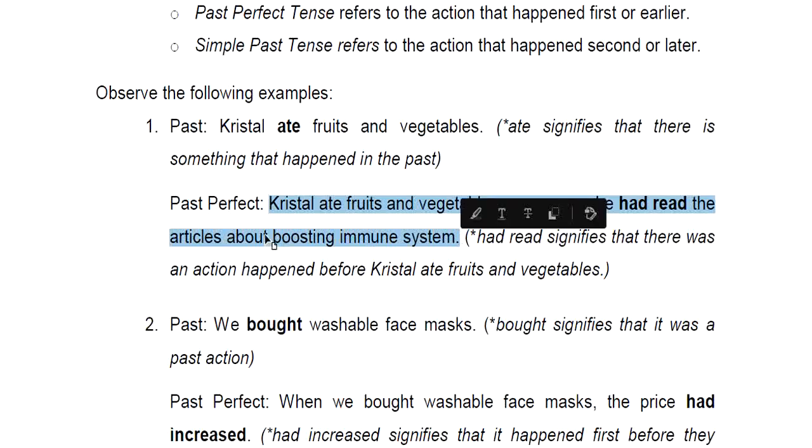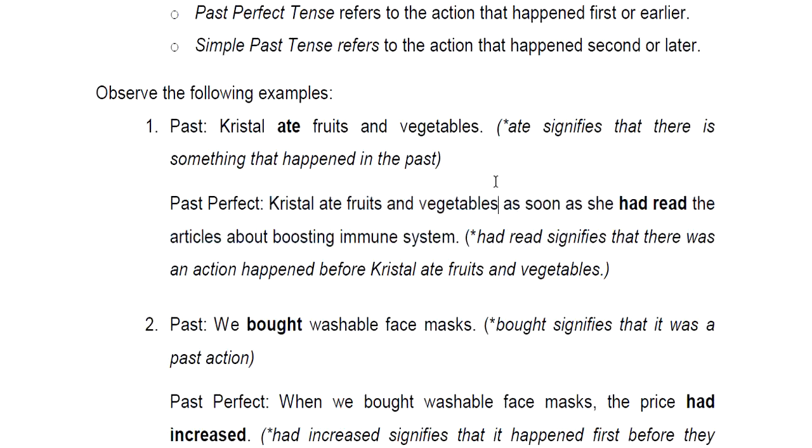We have here this example. It says, Crystal ate fruits and vegetables. So that is the first part. The second part, she had read the articles about boosting immune system. Those first part and second part are connected with the use of these words.